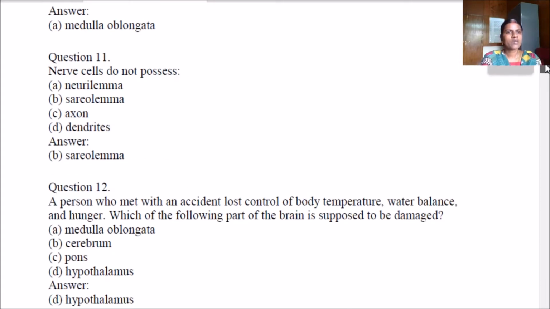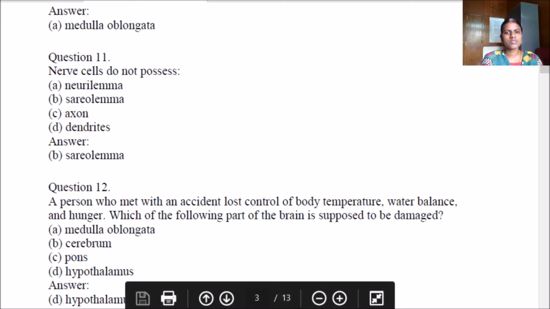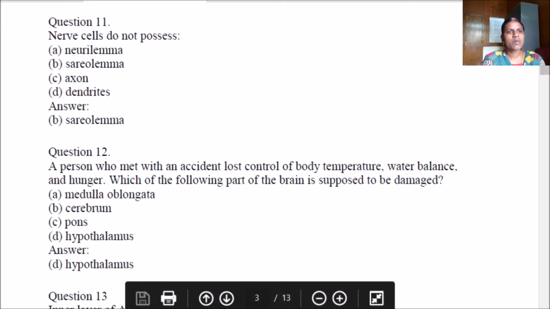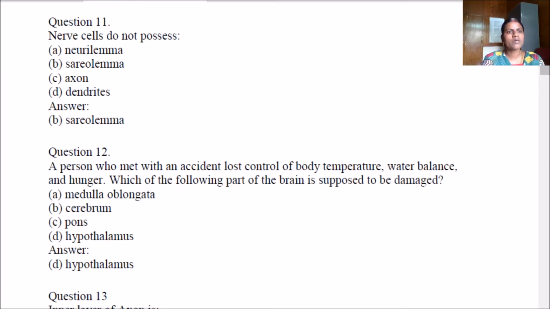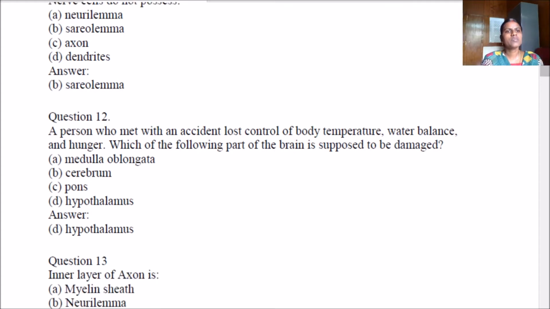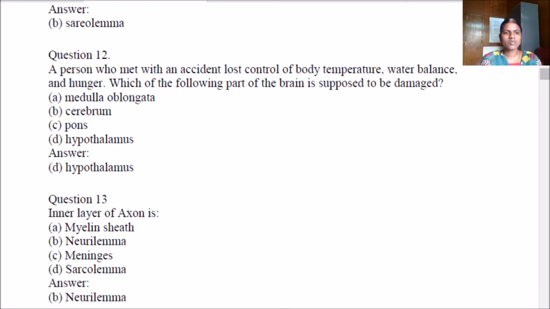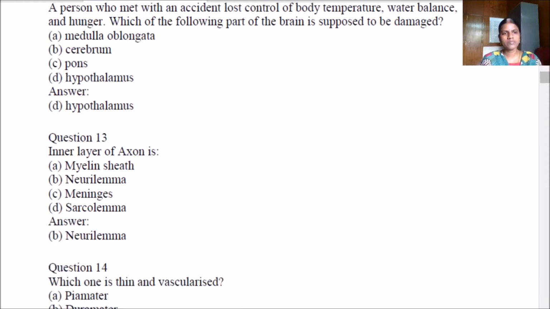Nerve cells do not possess which one? Neurilemma, sarcolemma, axon, dendrites. Sarcolemma. A person who met with an accident lost control of body temperature, water balance, and hunger. Which part of the brain is supposed to be damaged? It's hypothalamus.